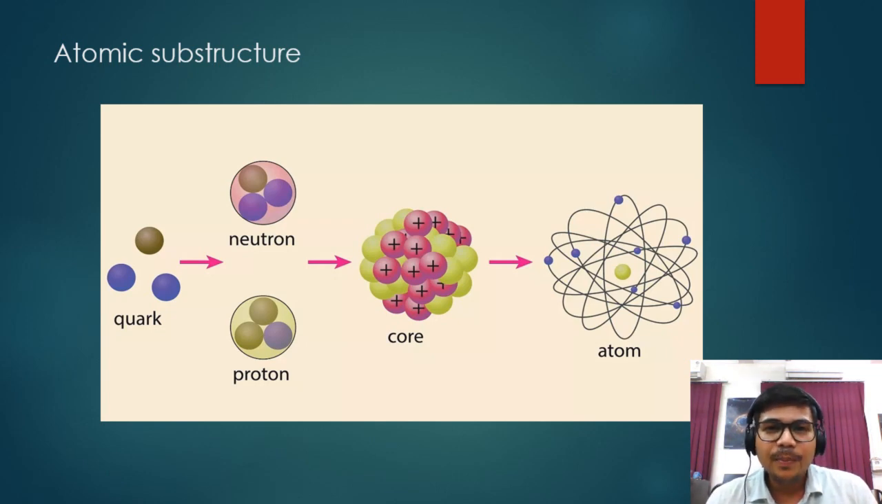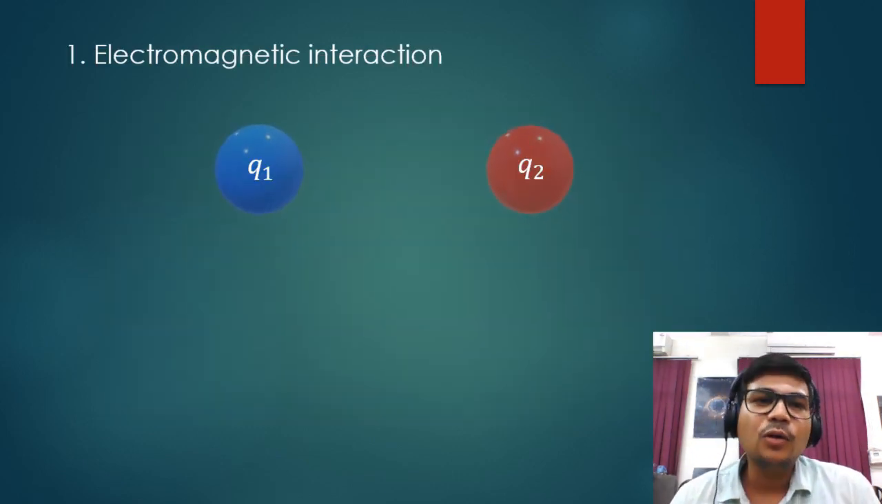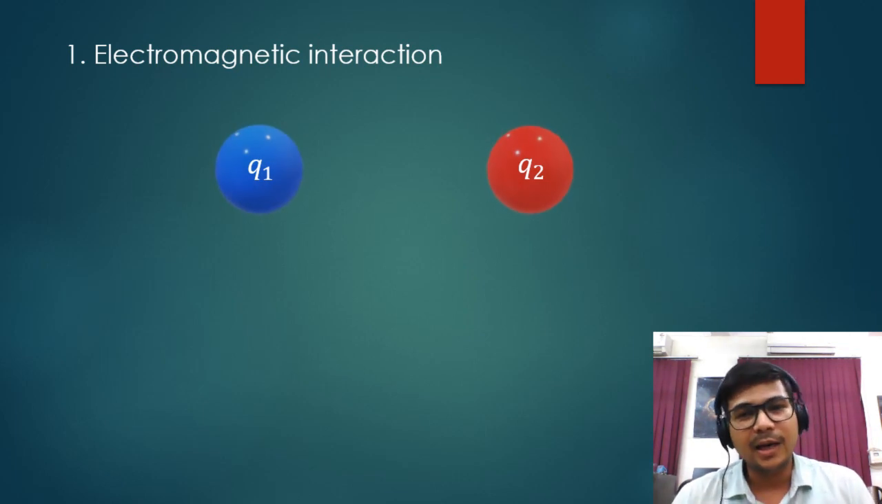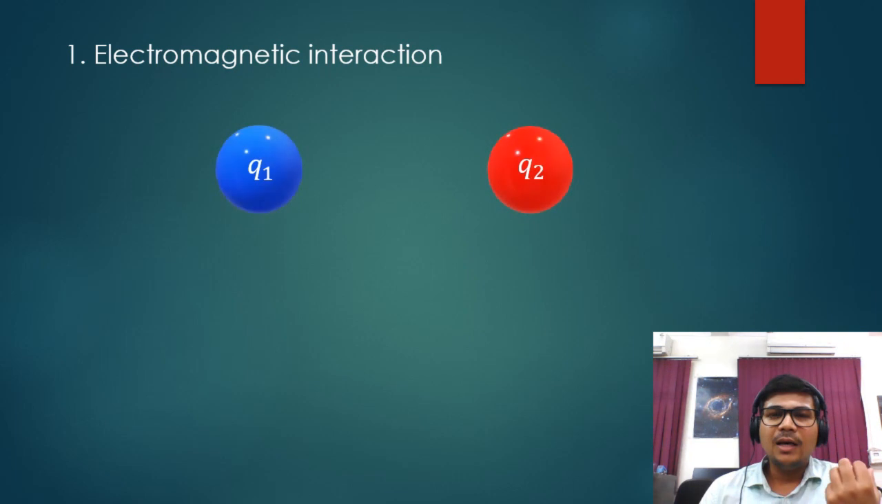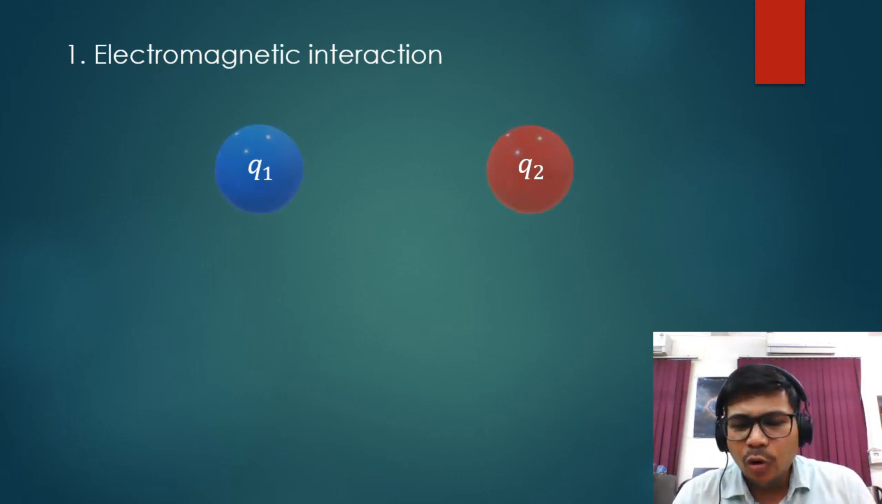Now we will see how these fundamental particles, the leptons and the quarks, interact with each other. There are four types of fundamental interactions. So let's look at the electromagnetic interaction. Let's consider two tiny particles having electric charges Q1 and Q2. From Coulomb's law,